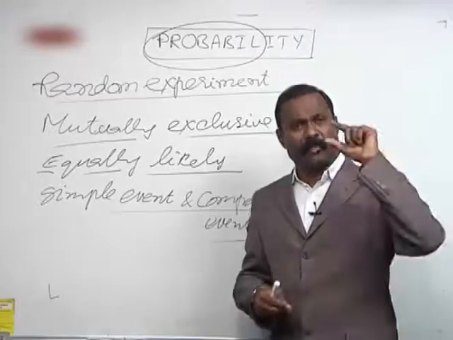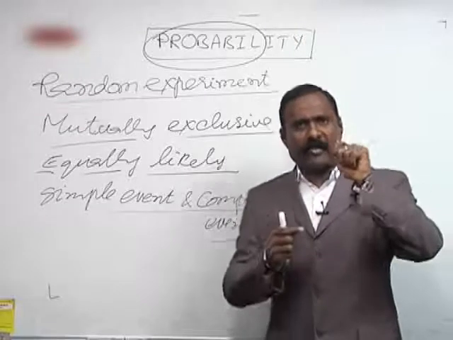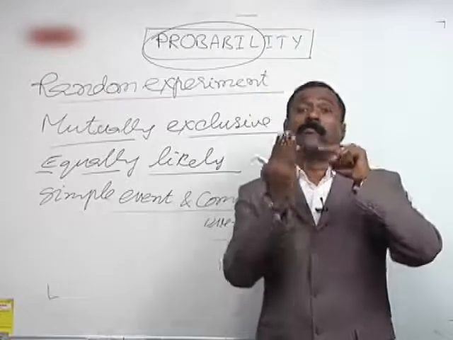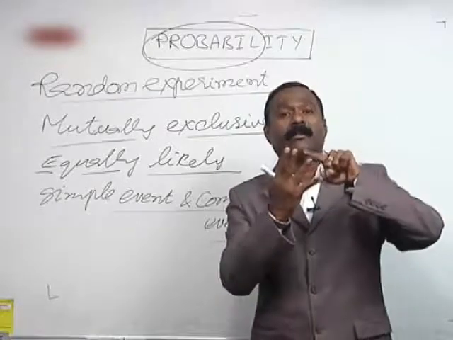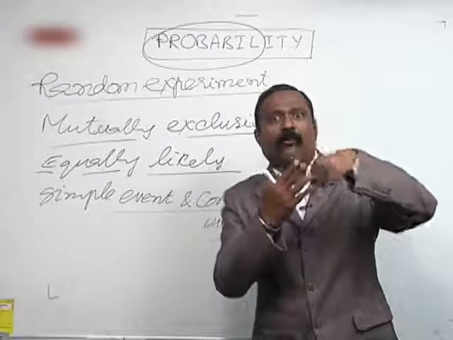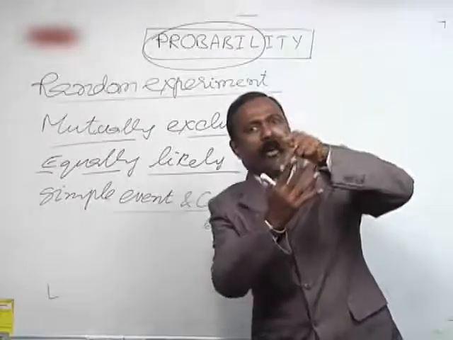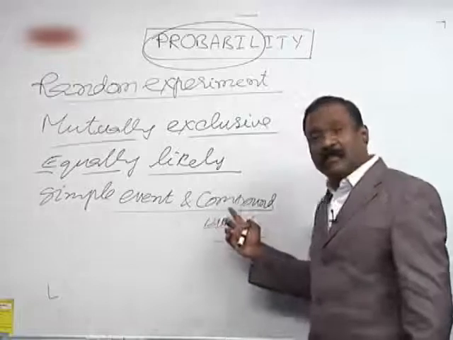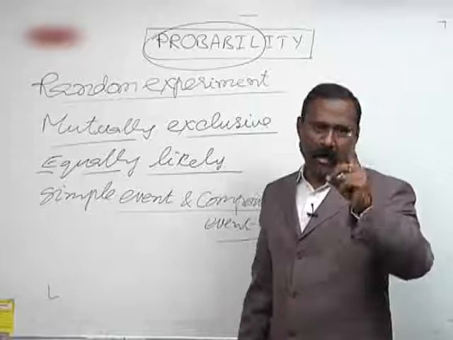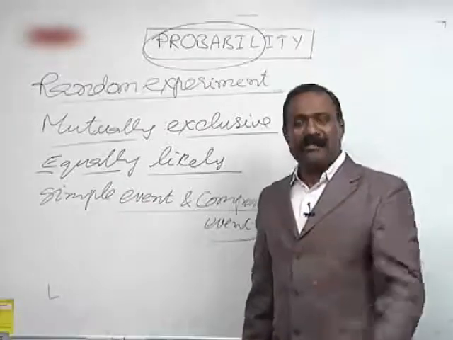Like if you take 52 playing cards, then if I ask you a king, 4 kings are there: diamond king, spade king, heart king, and a clubs king. So 4 kings will be there. That means if I ask for king, that king is split into 4 again. So that is nothing but a compound event. If I ask only for the diamond king, it is only 1, which cannot further be split, which is nothing but a simple event. Understand that?